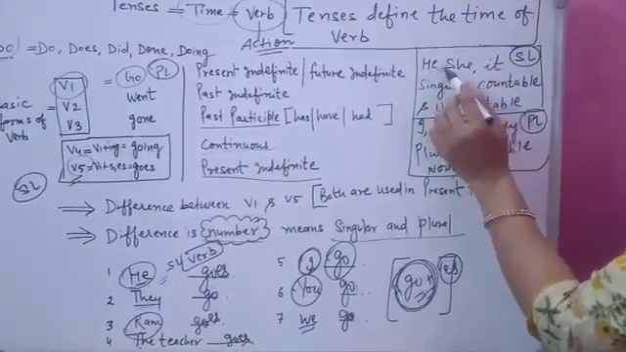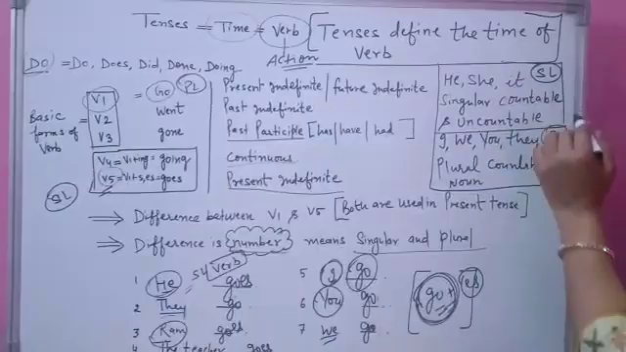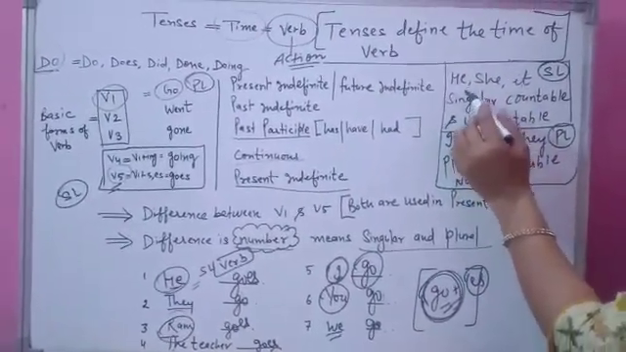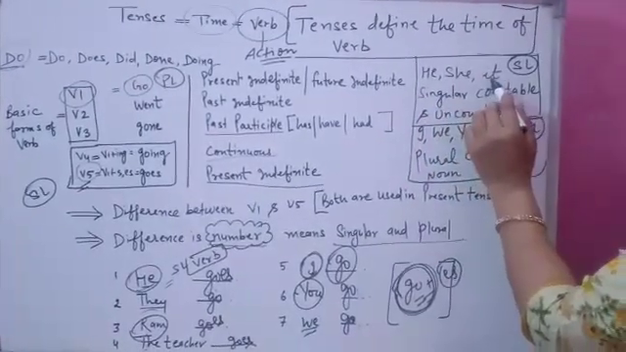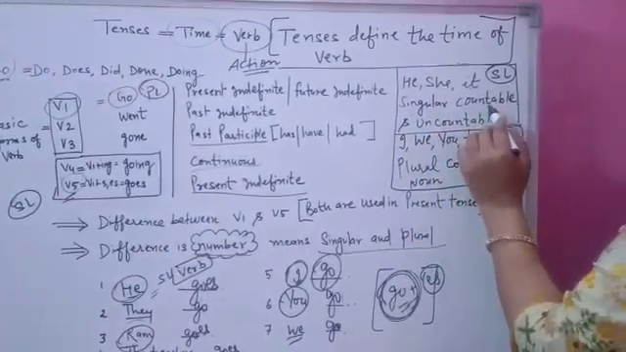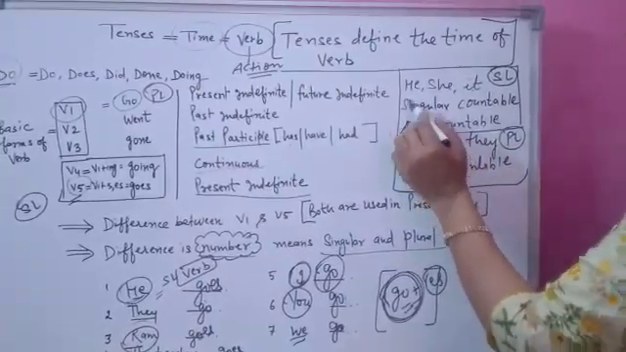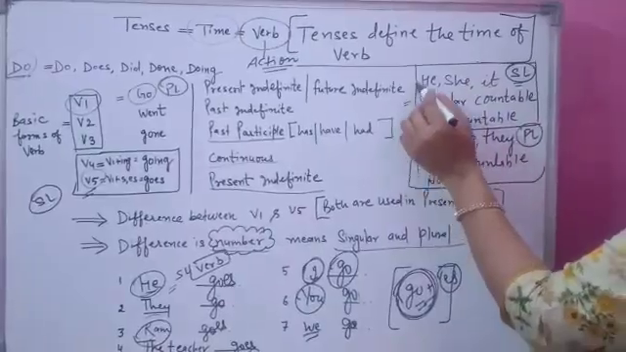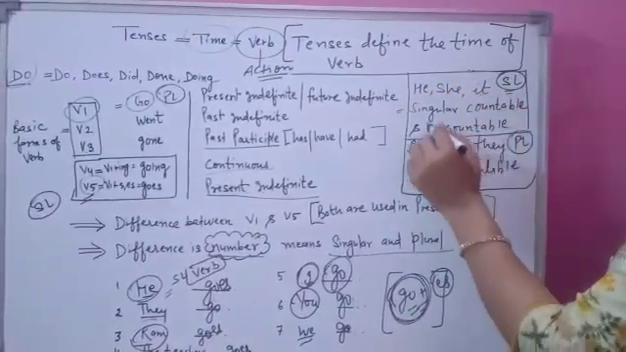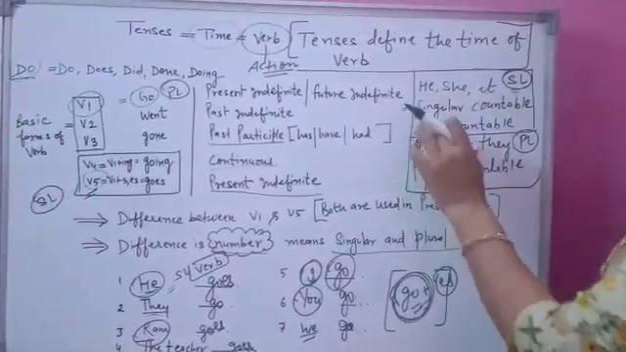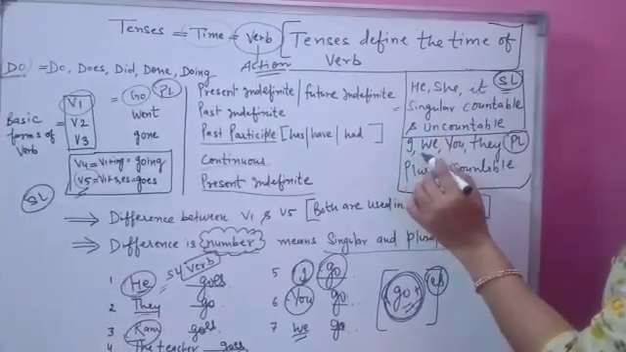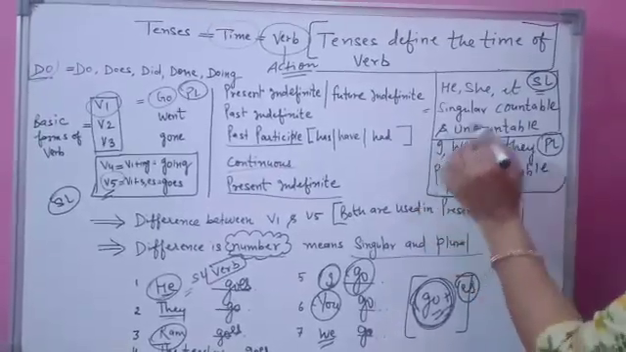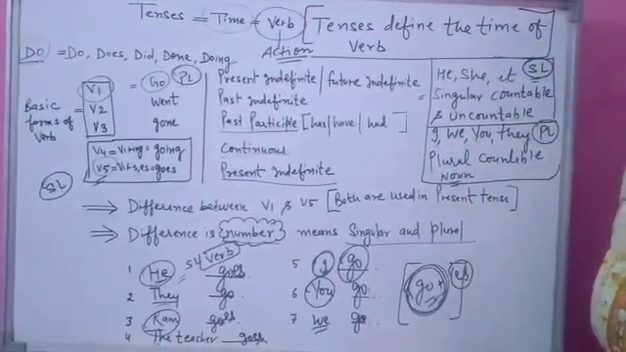You can see here he, she, it, which will be singular in sentences. He, she, it, and singular countable and uncountable nouns are always singular in a sentence. That's why with all these words you always use a singular verb. And I, we, you, they, and plural countable nouns, with them you always use a plural verb.